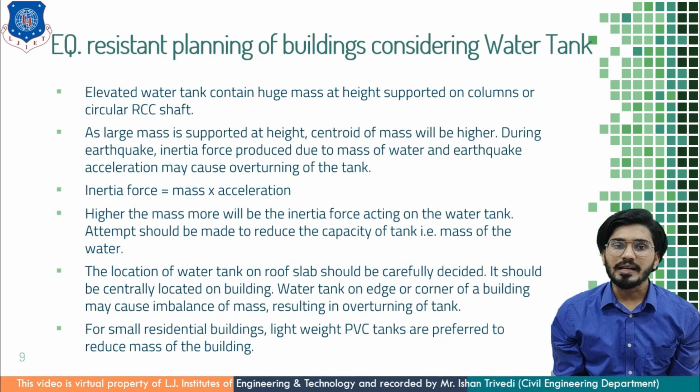As a large mass is supported at height, the centroid, or you can say the center of gravity, will be higher due to its elevation. During an earthquake, the inertia force produced due to this higher weight of the water and the earthquake acceleration may cause the overturning of the entire tank. As we know, inertia force F is equal to mass times acceleration. But here the acceleration is more than gravitational acceleration.